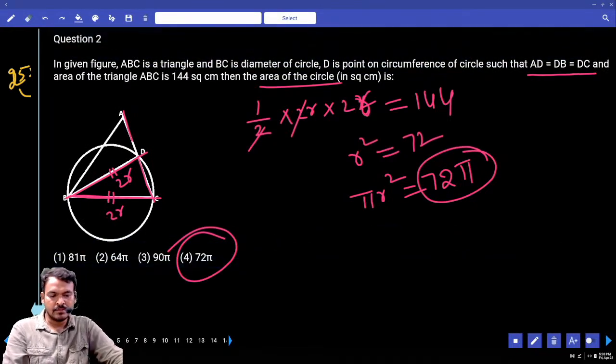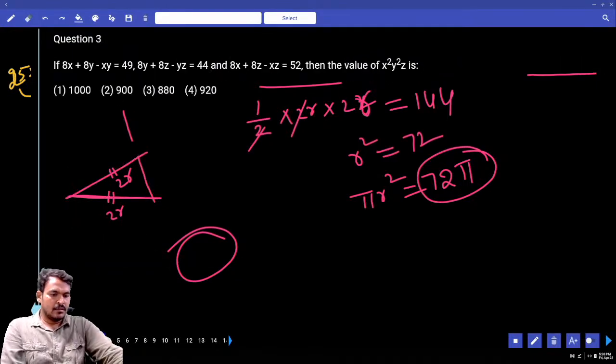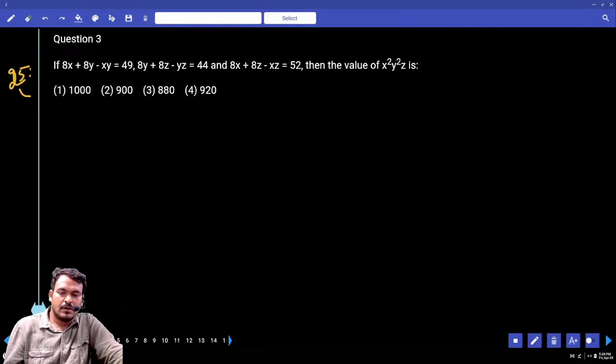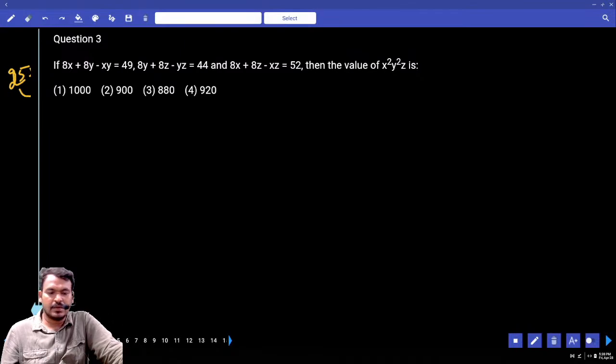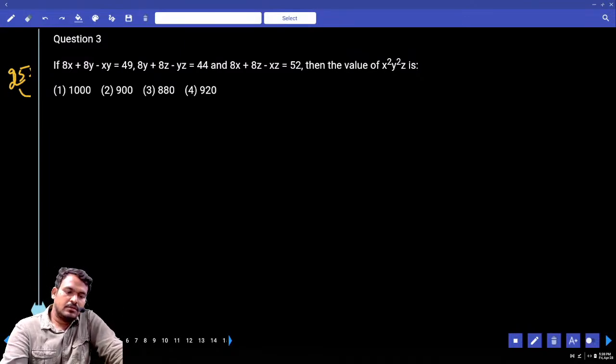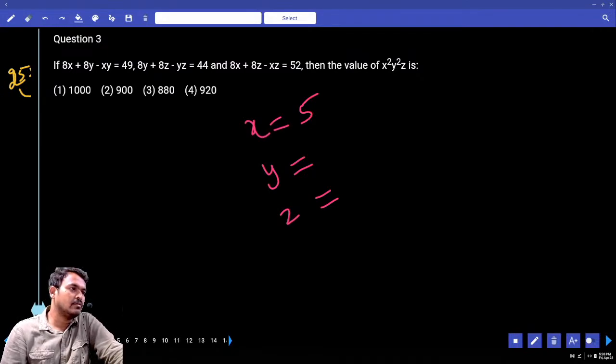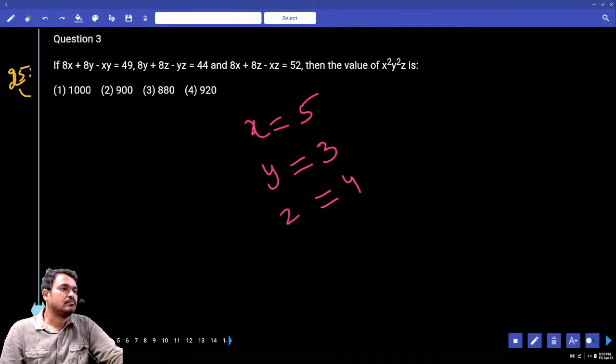Next, question number 3. 8x plus 8y minus xy equals 49, and 8y plus 8z minus 4yz equals 44. Find x square y square z square. Suppose x value is 5, y value is 3, and z value is 4. X is 5, Y is 3, Z is 4.